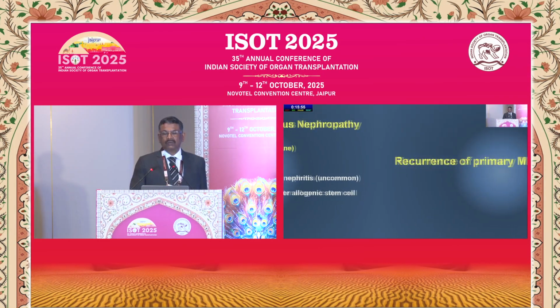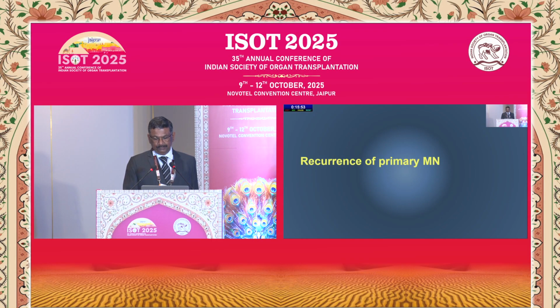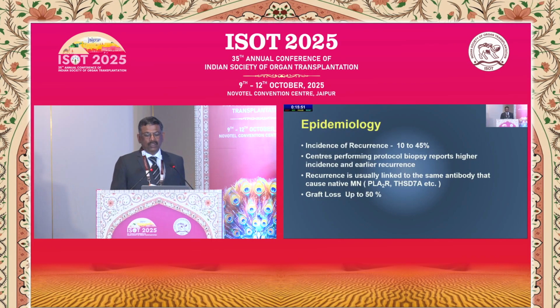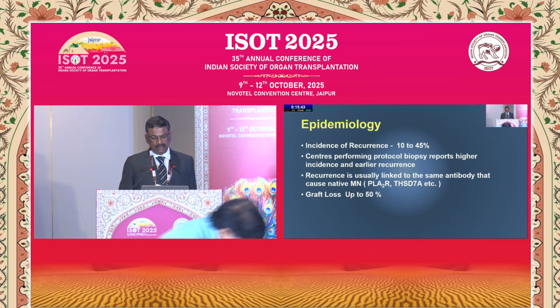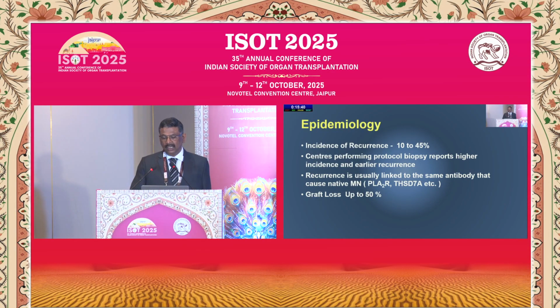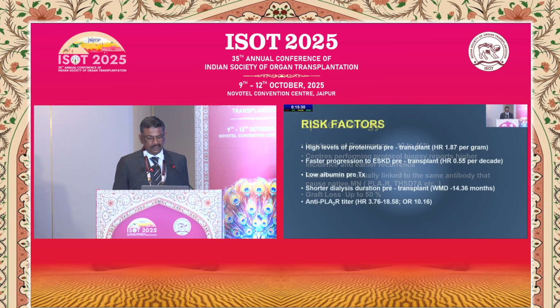So coming on to recurrence first, which occurs in 10 to 45% of the patients post-transplant, and those centers which perform protocol biopsy report higher incidence and earlier recurrence. The recurrence is usually linked to the same antibody which is there in the native membranous, that is either PLA2R or THSD7A, and if it is present, then graft loss is up to 50 to 70%.